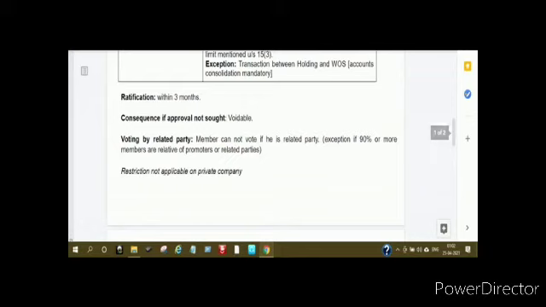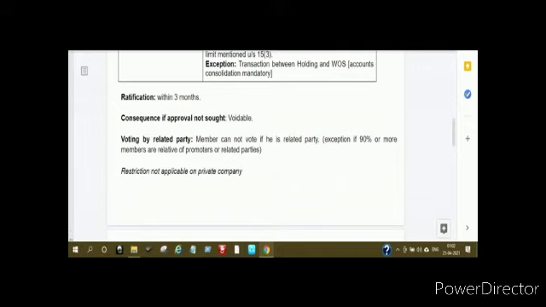Okay. Now we can also check about the voting by the related party, because since it is a related party transaction, whether it is a board meeting or the shareholder meeting, the related party is also there. So one specific point is given there, that the related party cannot vote. That particular member, that particular shareholder, cannot vote if it is a related party.